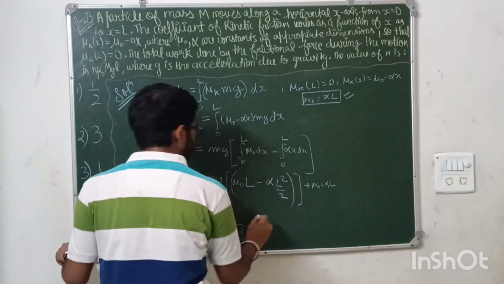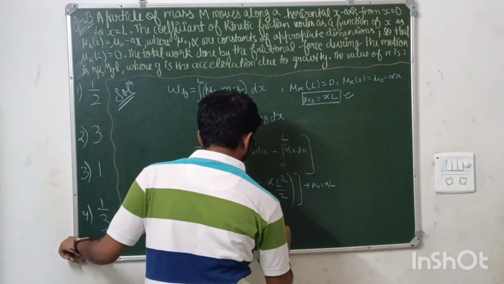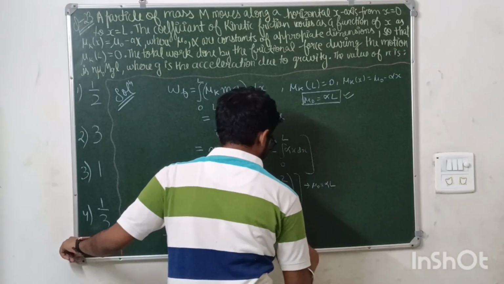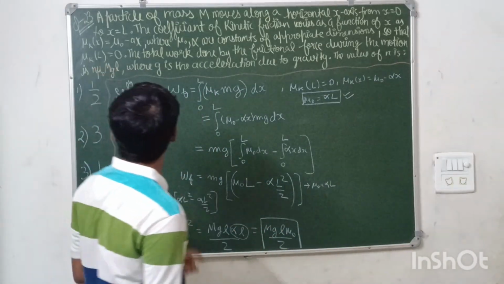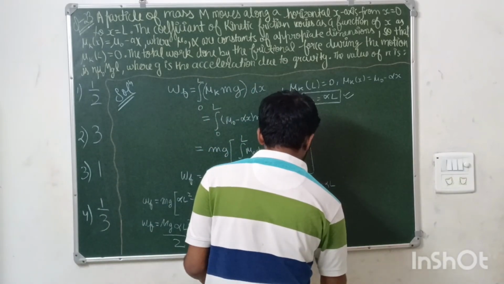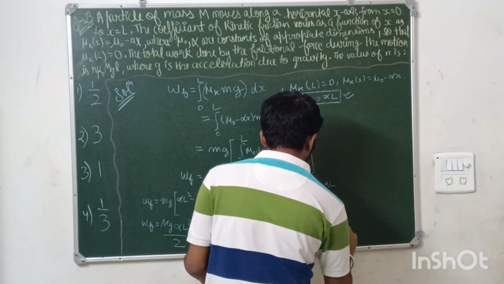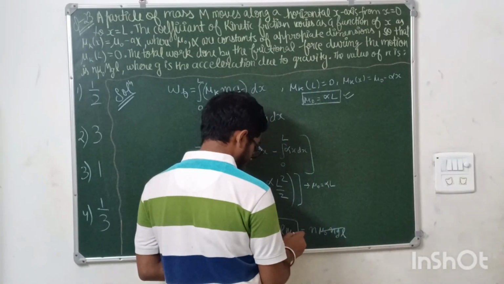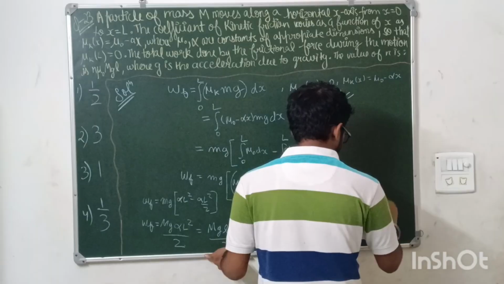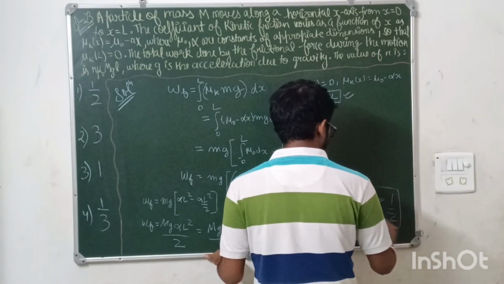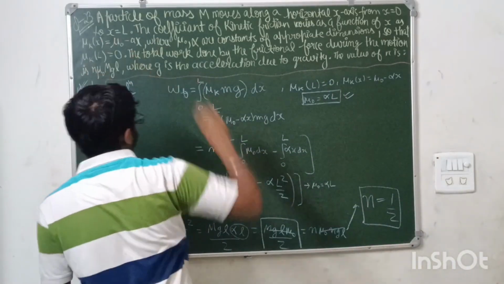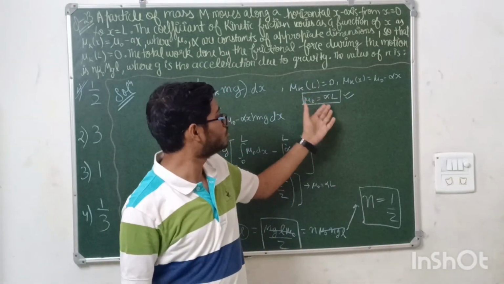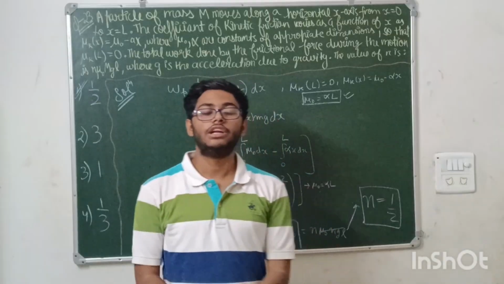So alpha into L is, from this relation, mu naught. So it will be mg L mu naught by 2. This is the final expression that you got. Comparing it with the above equation, it is m times mu naught mgl, so mu naught mgl cancel. From here n is coming out to be 1 by 2, means option number 1 is the answer for this question. A very easy question. You need to just integrate, solve and use this expression and the answer will be there. Okay, let us move on to the next question.